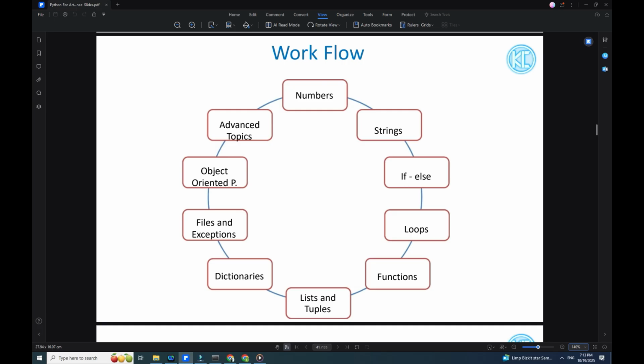Why do we write algorithms? Because in an environment where there is no natural or artificial intelligence, we must explicitly instruct the computer what to do, how to do it, when to do it, with what, to what extent, until when, or what not to do. That is the purpose of writing an algorithm.